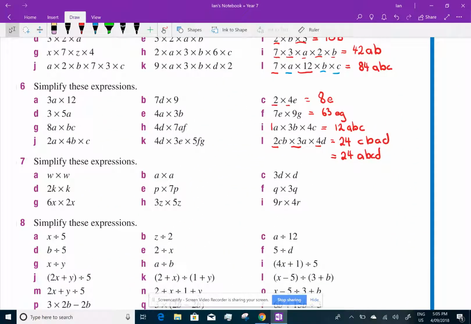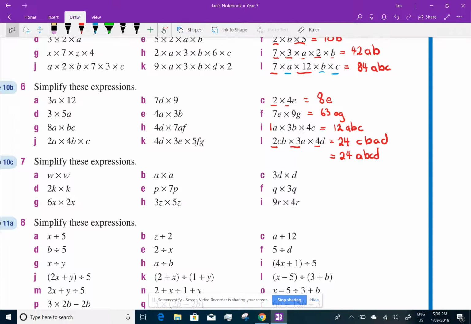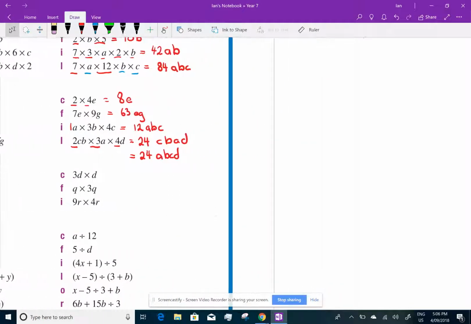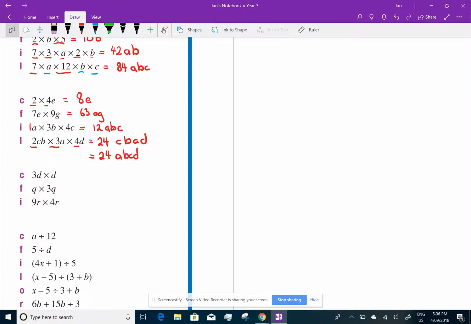Now, there's something you need to know. Before you go on to question 7, you need to go and watch the PowerPoint on the website on exponents. In it, it goes through what happens when we multiply something by itself. So, for example, 2 times 2, actually I shouldn't choose 2, I might choose a different number. Let's go 3 times 3.